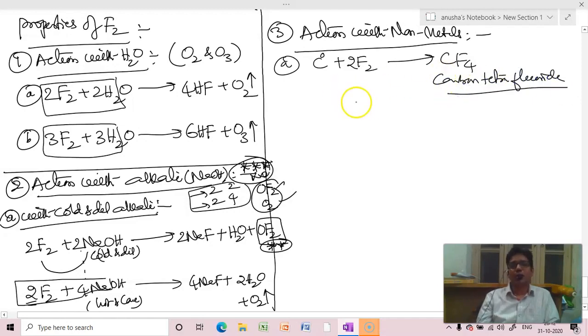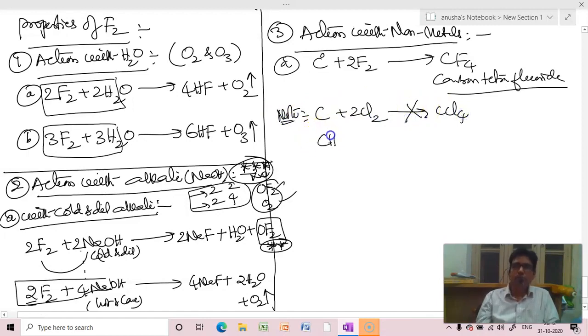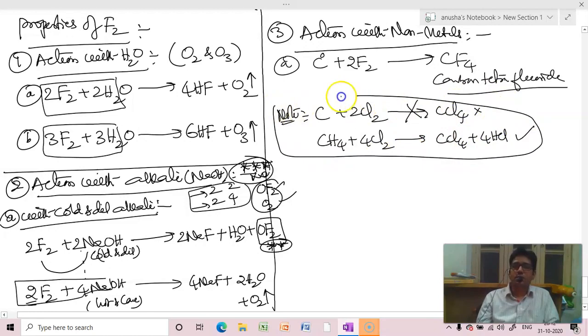But chlorine cannot do this, whereas methane with chlorine produces carbon tetrachloride, but not this. Only fluorine can convert carbon to carbon tetrafluoride, plus 4 oxidation state. Remember.